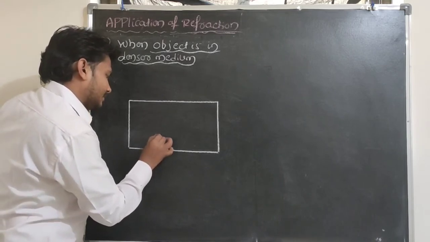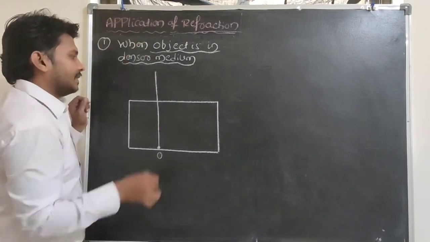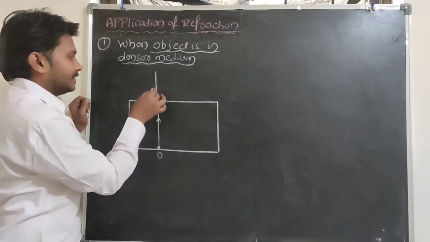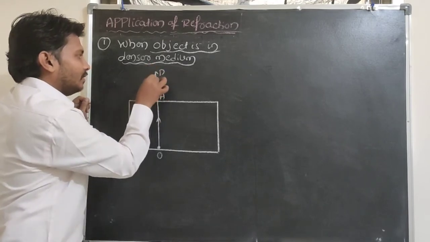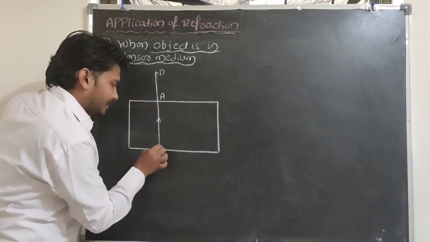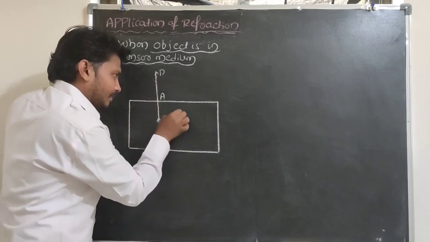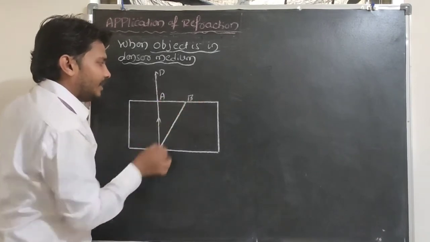One ray of light is traveling along a straight line. It doesn't obey Snell's law at normal incidence here. So this ray of light is moving along a straight line only, and another ray of light hits the interface at point B here.